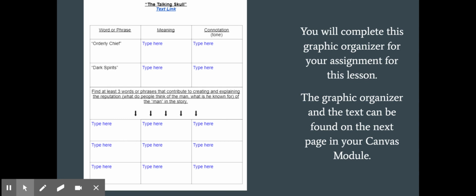All right, so once you make sure that you have all of this down, you've rewound and paused as you need, you're going to go ahead and move on and finish reading this folktale. And then you're going to complete the graphic organizer for the rest of this folktale. This and the text can be found on the next page in your Canvas module, so head on over there when you're ready.